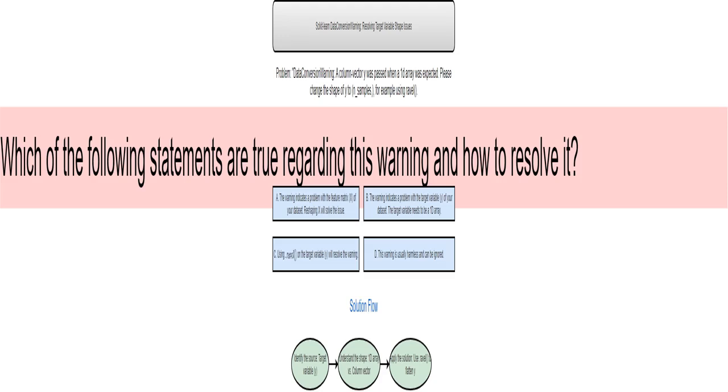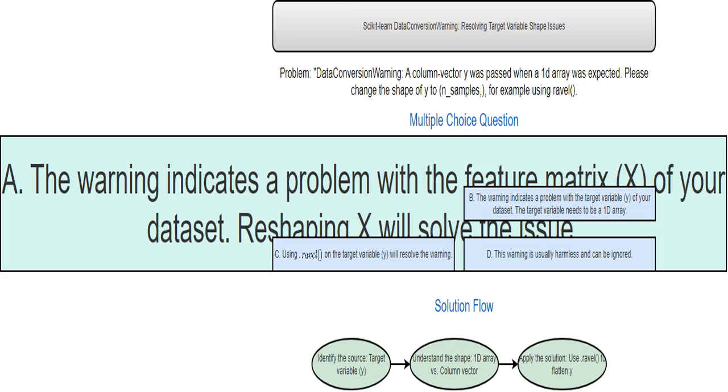This option is incorrect because the warning clearly points to a problem with the target variable, y, not the features, x. This option is correct. The warning explicitly highlights that the issue lies with the shape of the target variable, y. We need to make sure it's a 1D array.